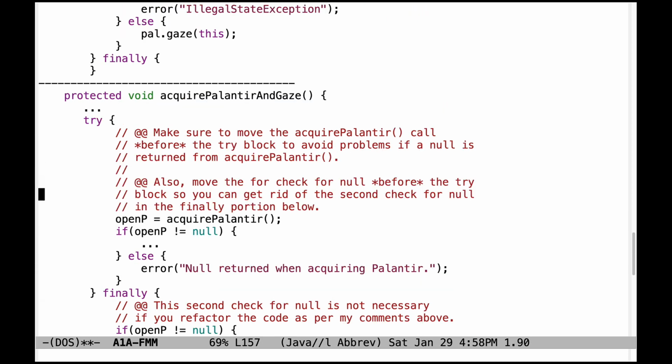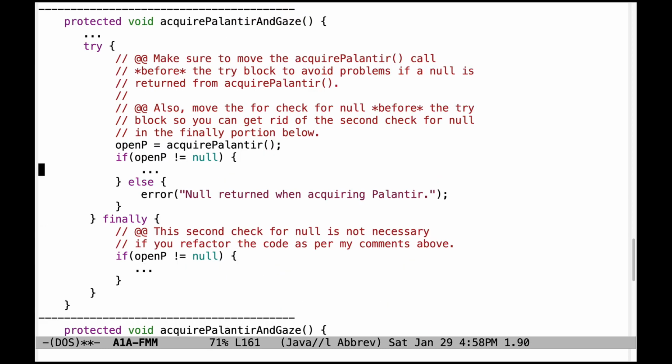Going down here a little bit further, similar kind of problem. We want to hoist the call to acquire Palantir outside the try block and also move the check to see whether open P is not equal to null. That needs to be moved out of the try block too. And once you do that, then there's no longer any need of doing this second check for null below. It's not necessary if you refactor the code, as per my comments above.